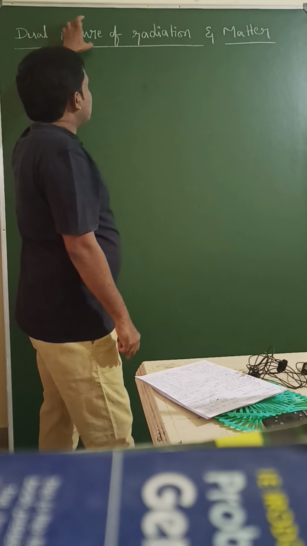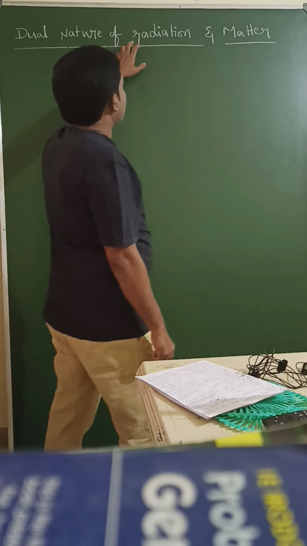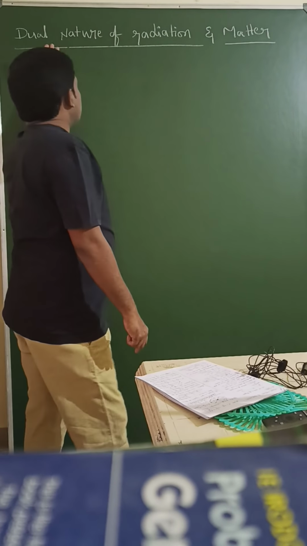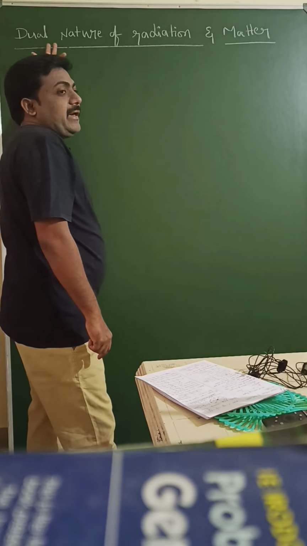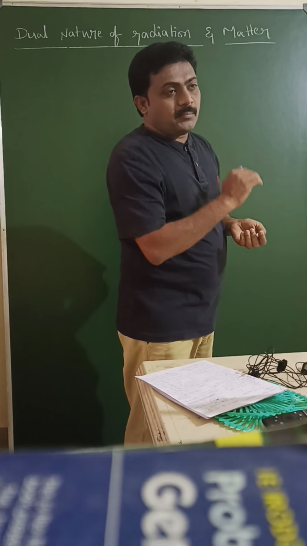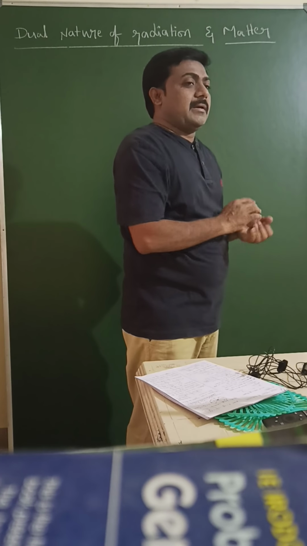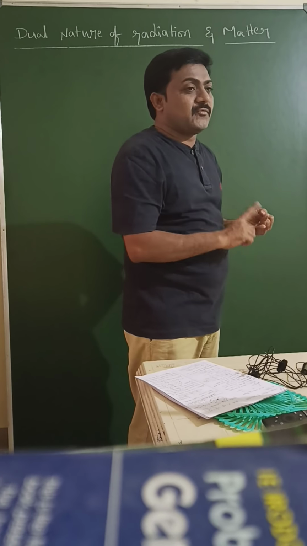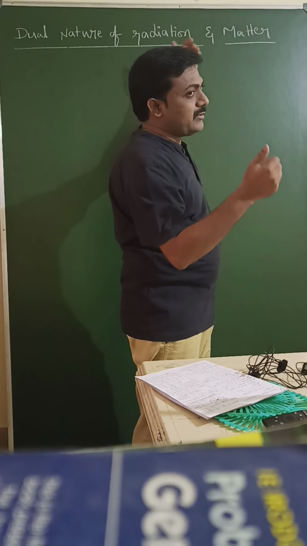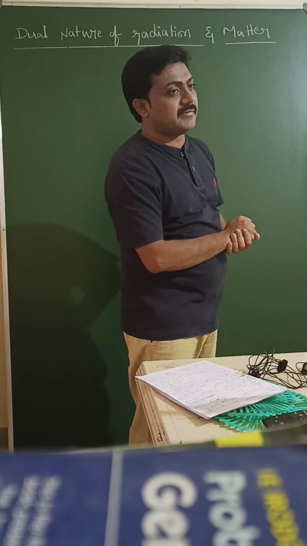So what is called dual nature of radiation and matter? Dual nature means it has both natures, particle nature plus wave nature. We know that light has dual nature, particle nature and wave nature.